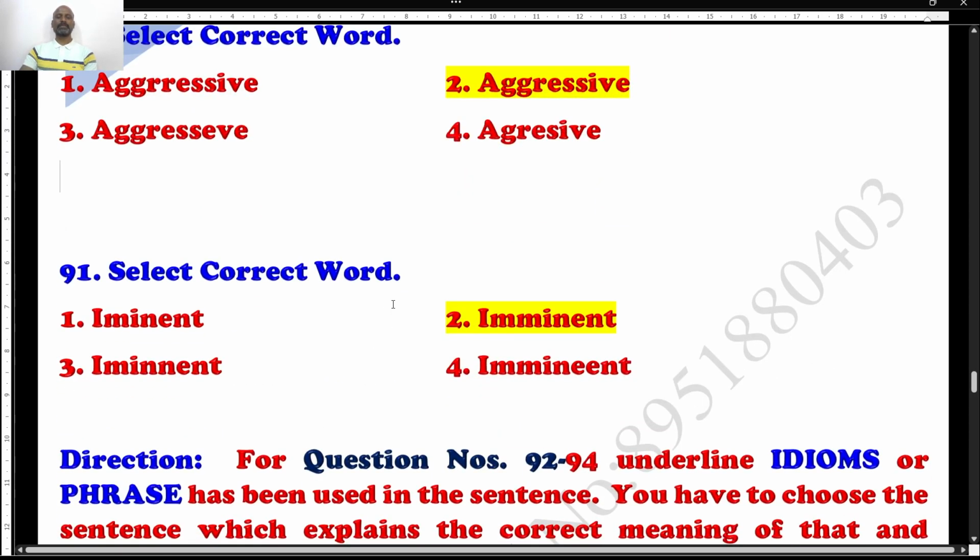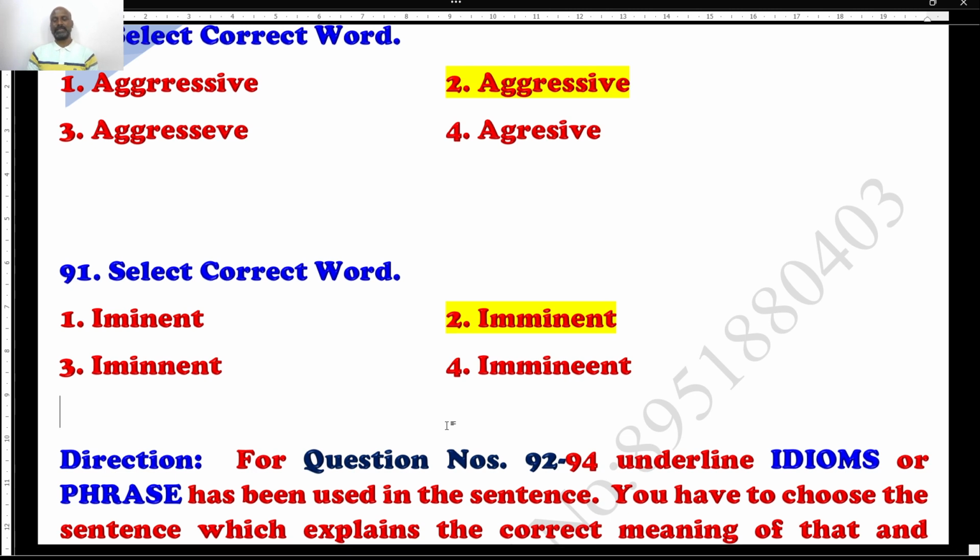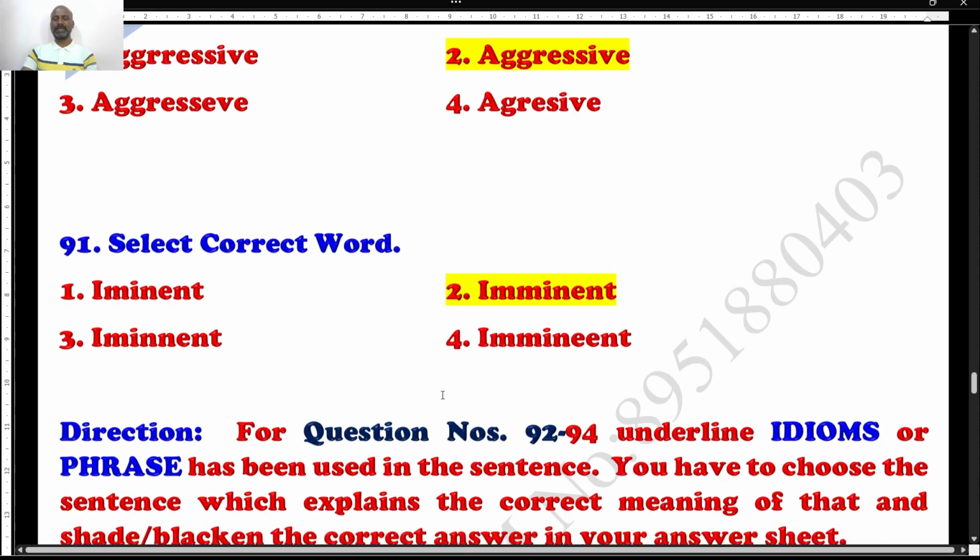Next one, again same. Which is the correctly spelled word? Eminent. The rightly spelled word is not eminent, it is imminent, IMMINENT. This is going to be the right answer. Of course, you can lock it. Well, kindly students, cross-check your answers and your secured marks. What is the number of questions you attained? You can text me, WhatsApp me, or Telegram me.